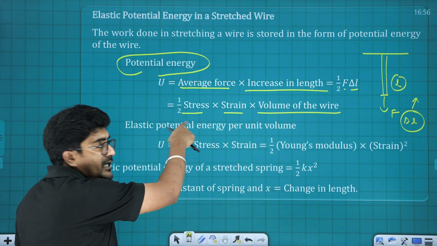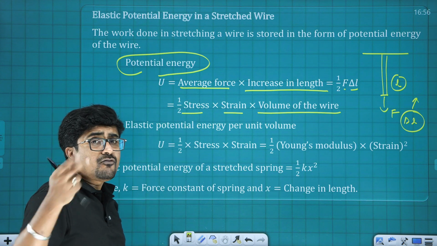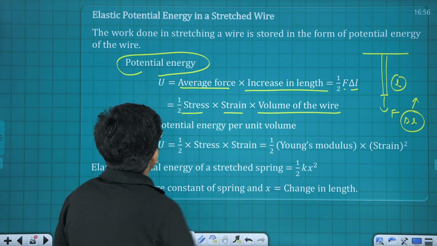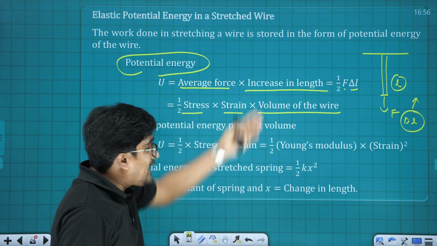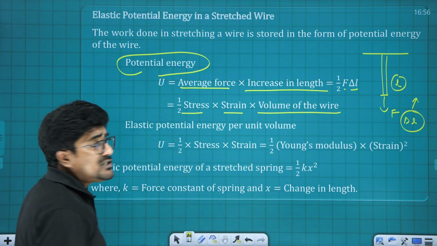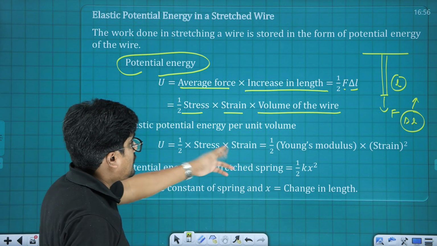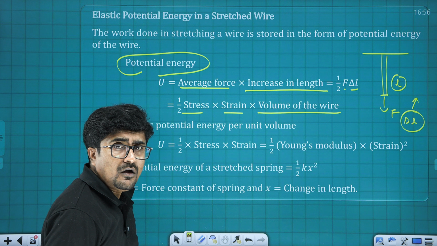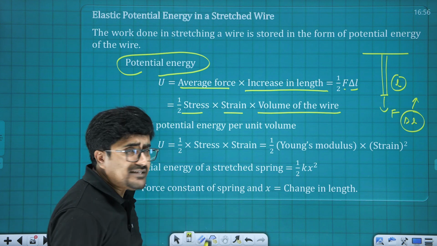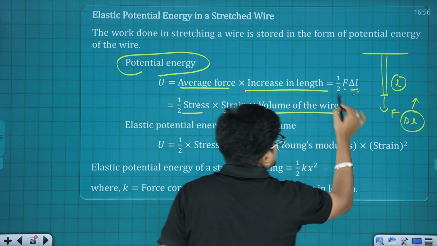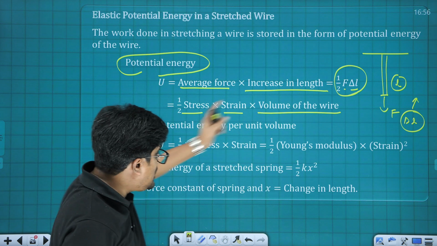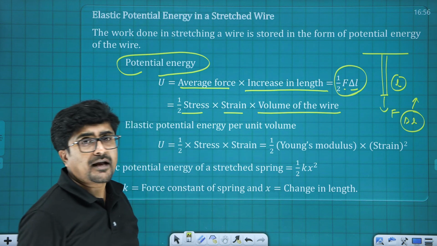So you get half of stress into strain multiplied by volume. If I divide this by volume, that is energy stored per unit volume, it is half of stress into strain. Alright, so basically the standard expression is going to be this.